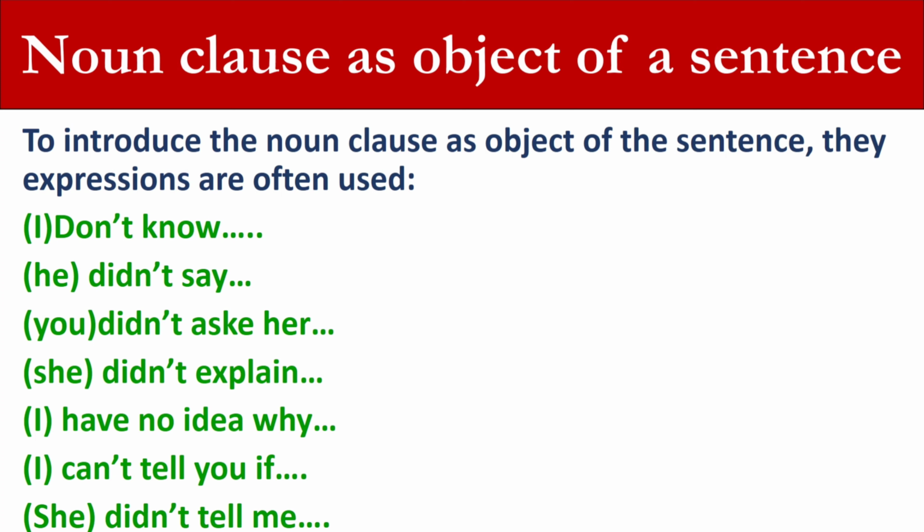To introduce the noun clause as object of the sentence, these expressions are often used: Don't know. Didn't say. Didn't ask her.